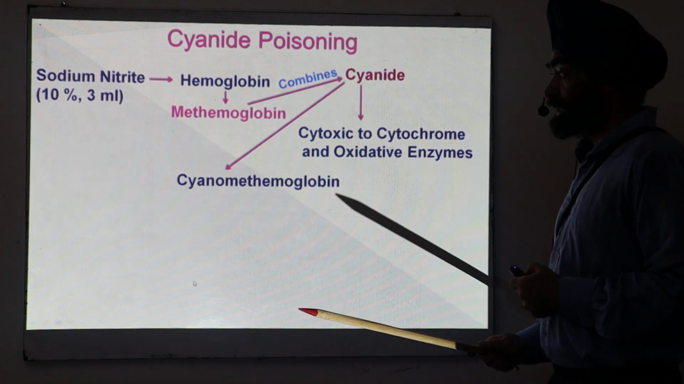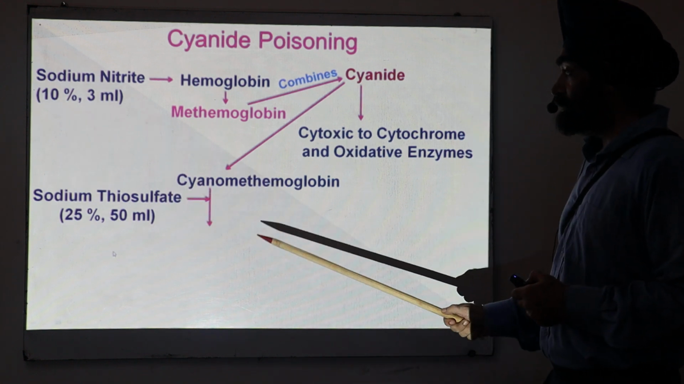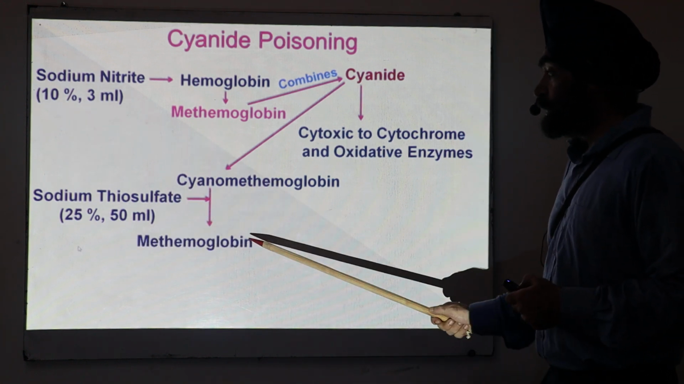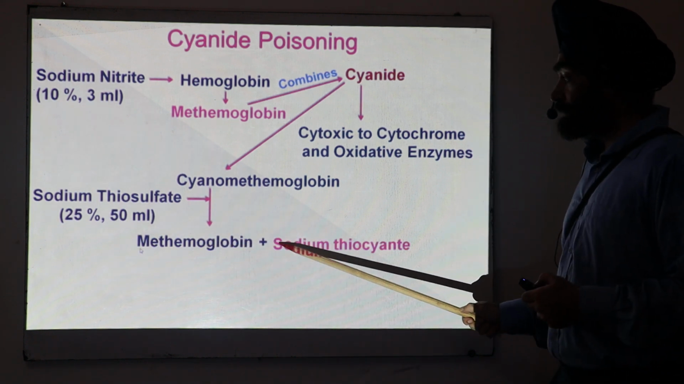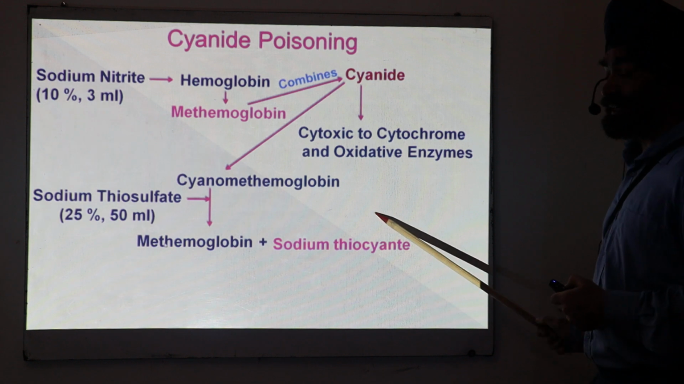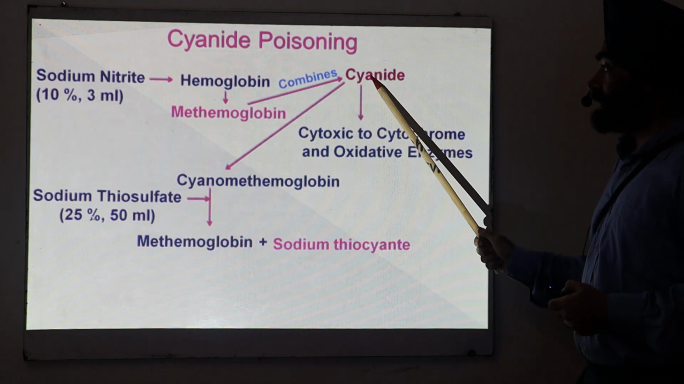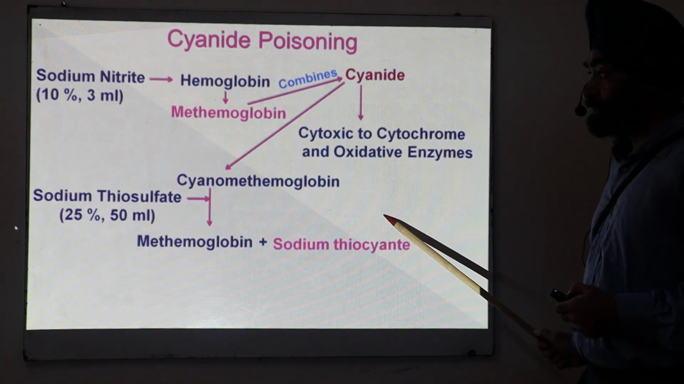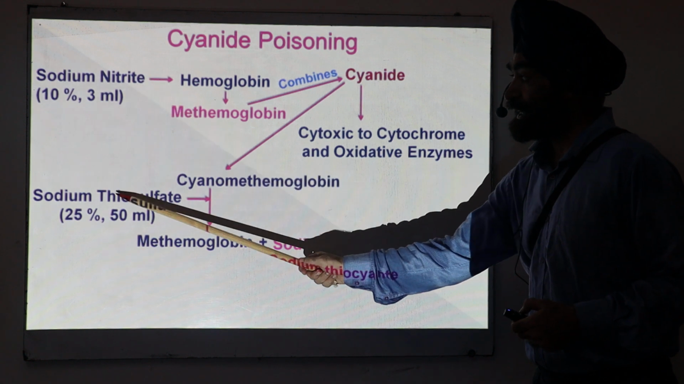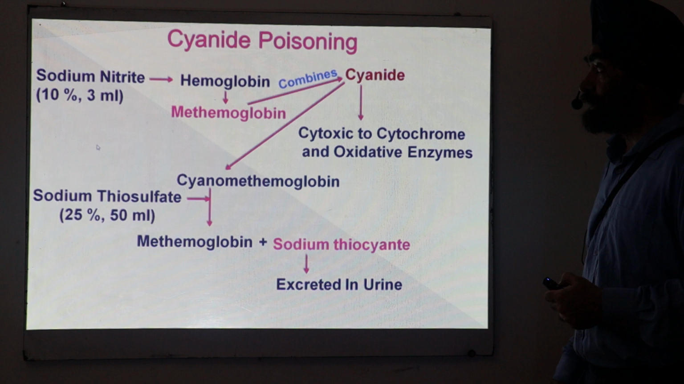Now you have to give an additional agent, that is sodium thiosulfate. This sodium thiosulfate will combine with this one to again reform methemoglobin, and you get sodium thiocyanate. So what you have done is that you have converted the cyanide into thiocyanate with the help of sodium nitrite and thiosulfate, and ultimately this thiocyanate is excreted in the urine.